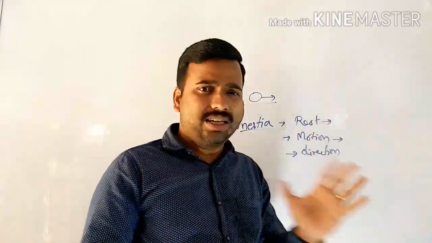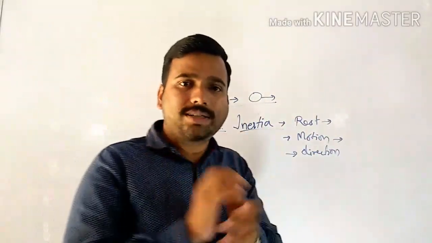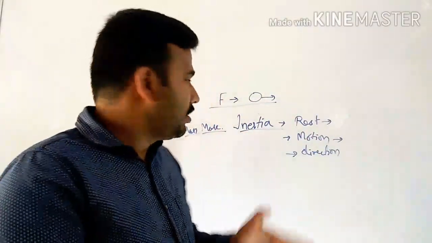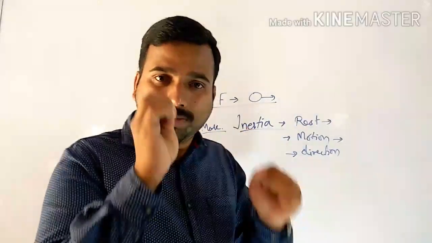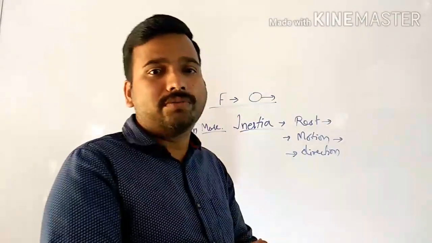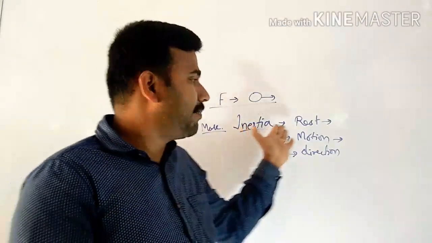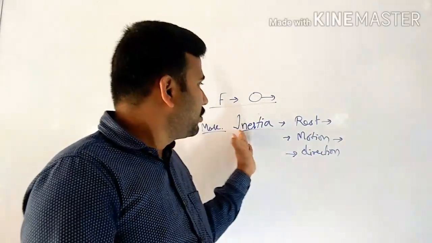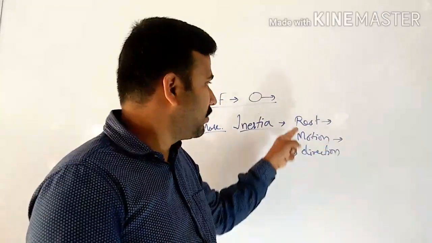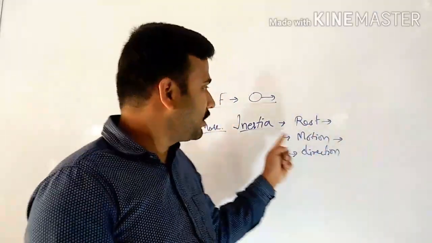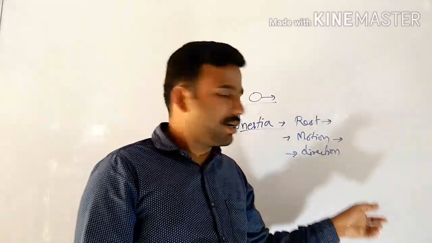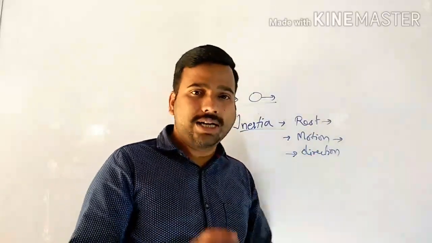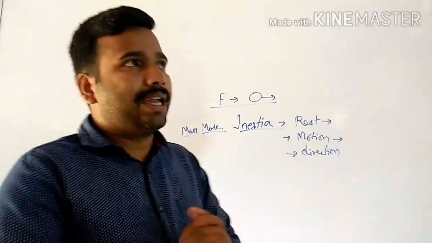So again, inertia is a natural tendency of an object to remain in the state of rest or state of uniform motion unless compelled to change the state by an external unbalanced force. So there are three types of inertia. One is called inertia of rest, the second one is called inertia of motion, and the third one inertia of direction.